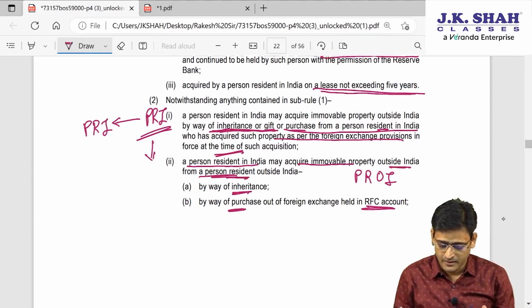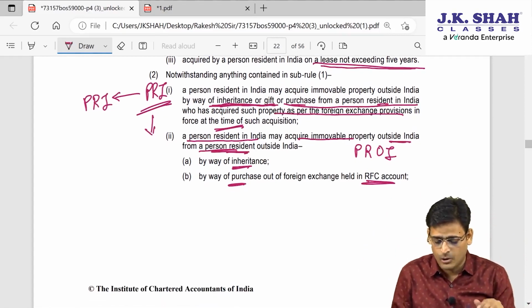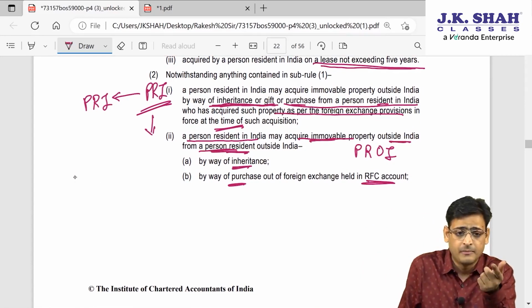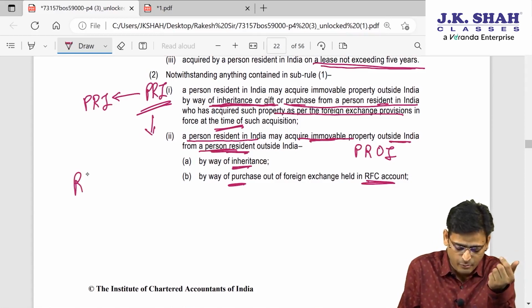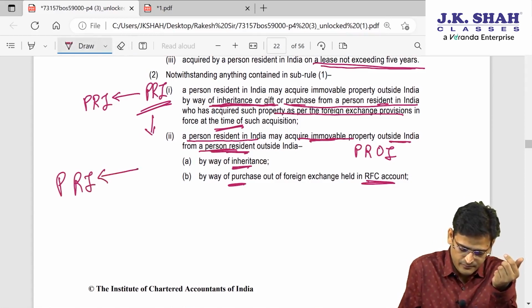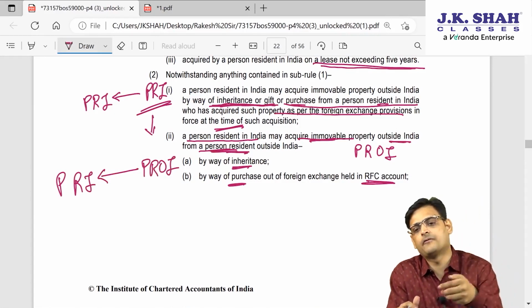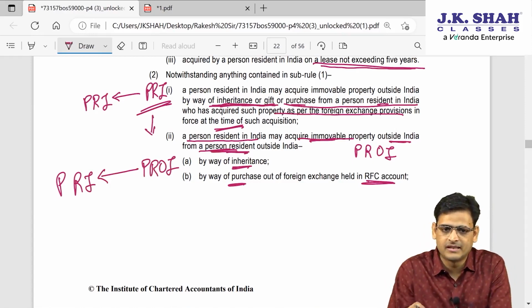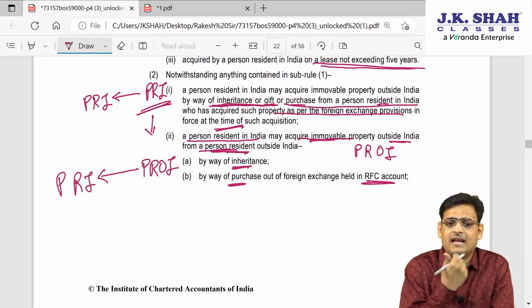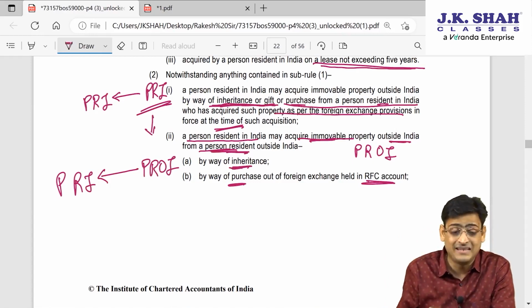Fine. Next point. A PRI may acquire immovable property from a PROI. So the first point was PRI from PRI, and the second point is PRI acquiring from PROI. It is permitted provided they have acquired it by way of inheritance.